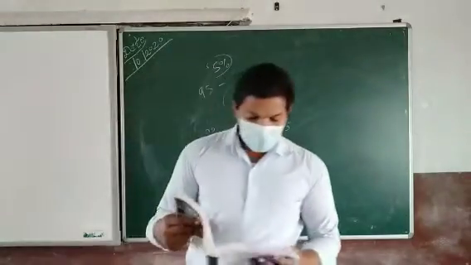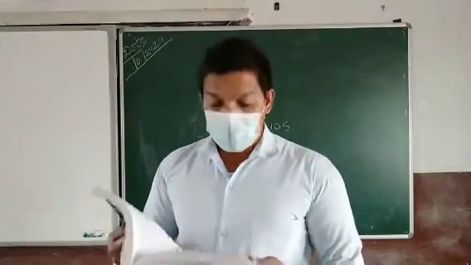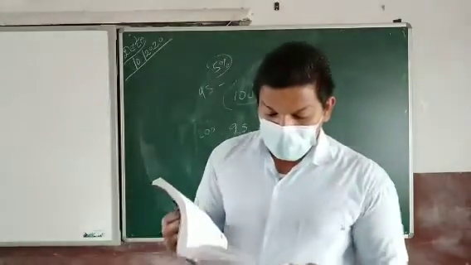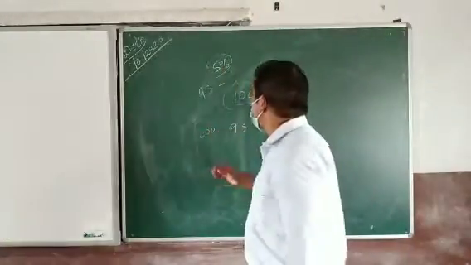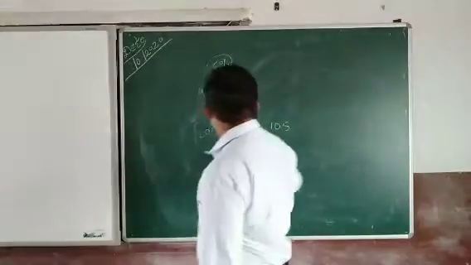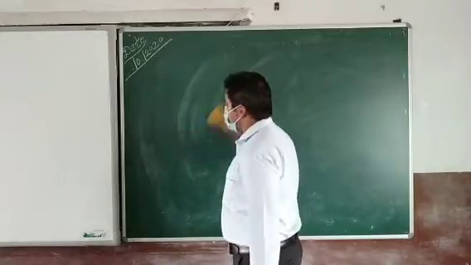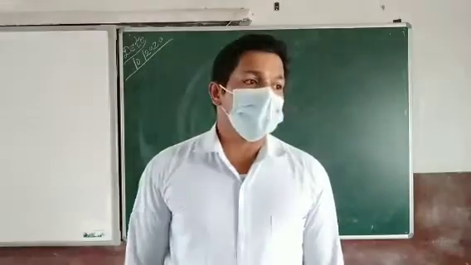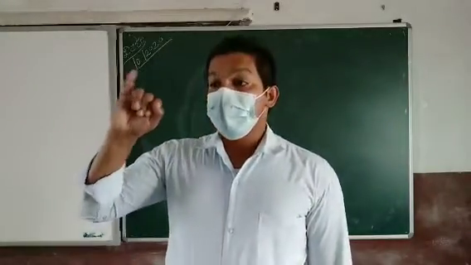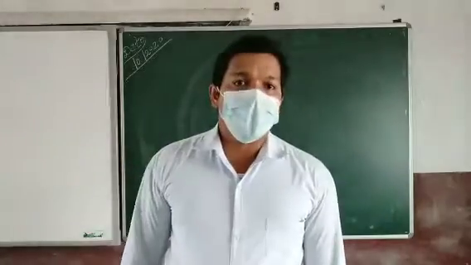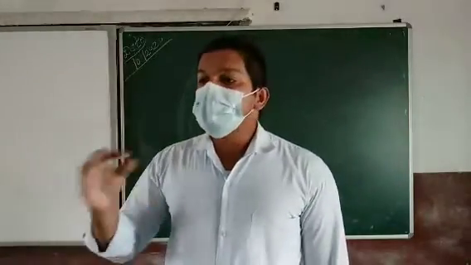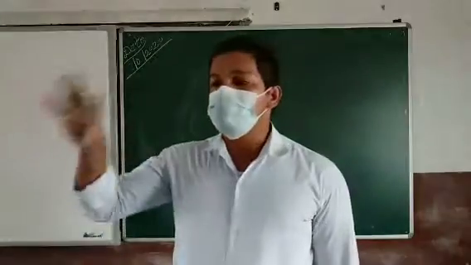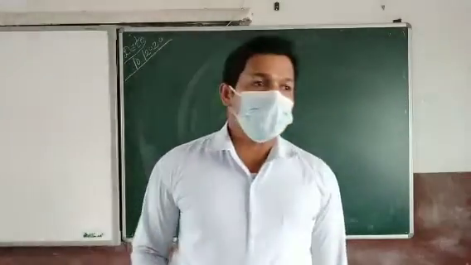Then the next topic that we have to study is the basis of standards. There are chiefly 4 bases for setting standards: quantity, quality, time and cost. When we set a target, there are 4 things that we have to take into consideration. The first one is quantity, how many products have to be produced. Then the next one is quality, what should be the quality of this product, that we have to decide.